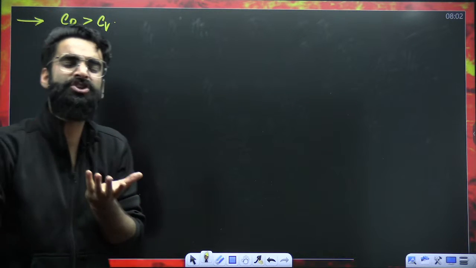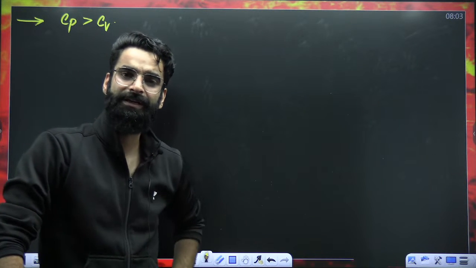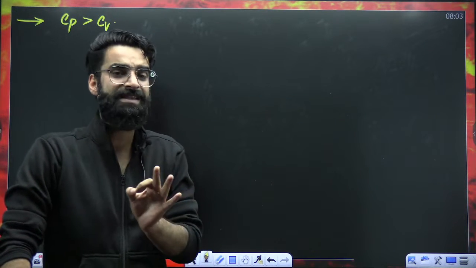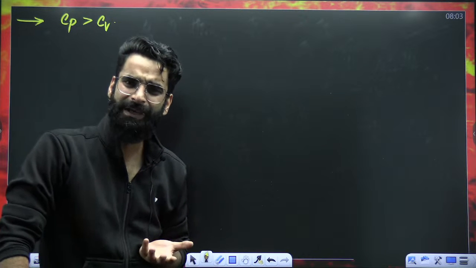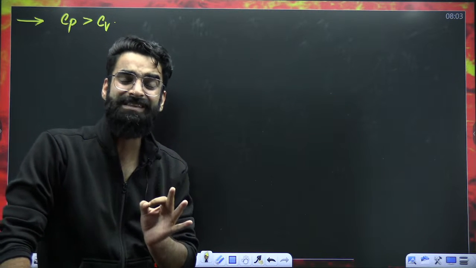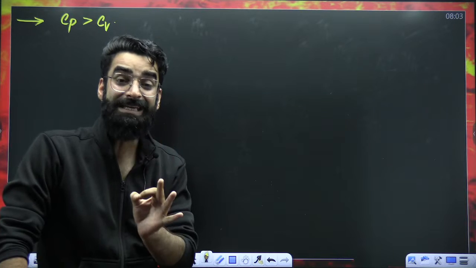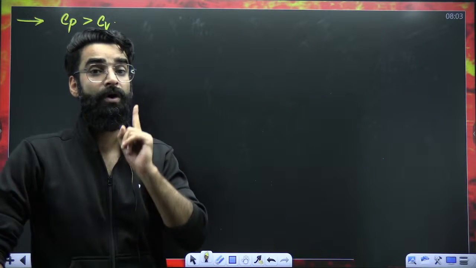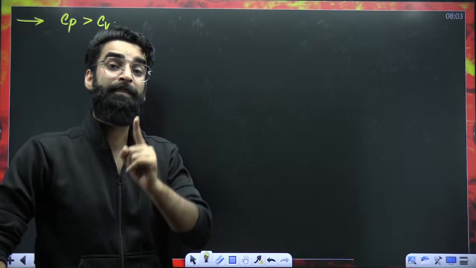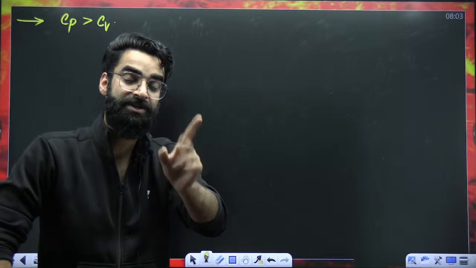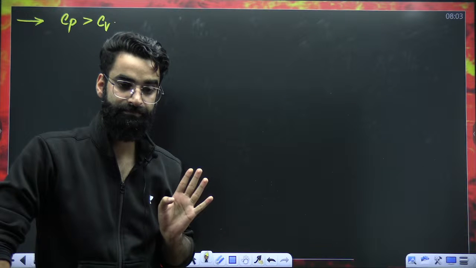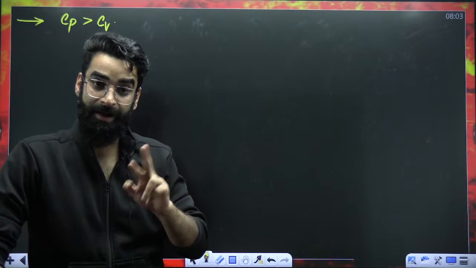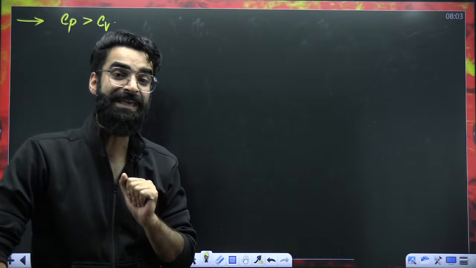What is Cp actually? How do you define Cp actually? It's molar heat capacity at constant pressure. What does that mean? It is basically the amount of heat required to raise the temperature of 1 mole of the substance by 1 degree, keeping its pressure constant. And my dear students, what is Cv?